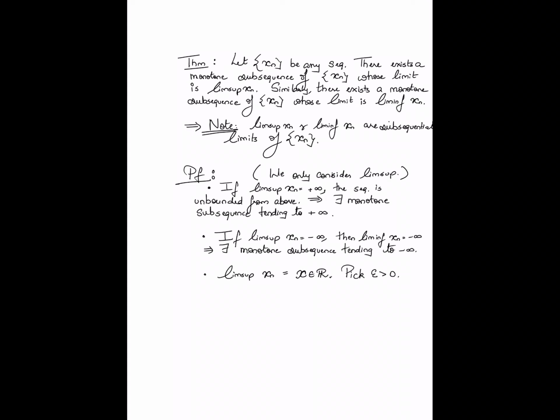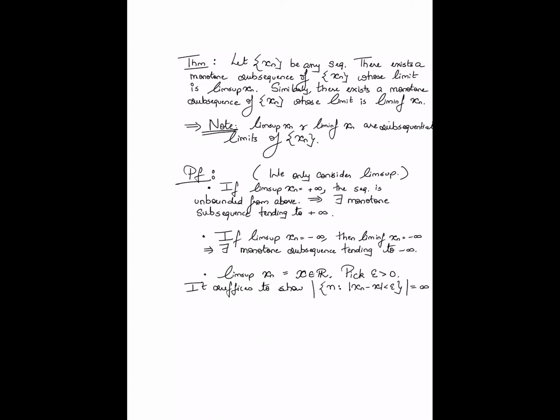So it suffices to show that the set of n such that |xn minus x| is less than epsilon has infinite cardinality. Then, from the result we proved in the previous video, one can construct a monotone subsequence of the sequence which converges to x.